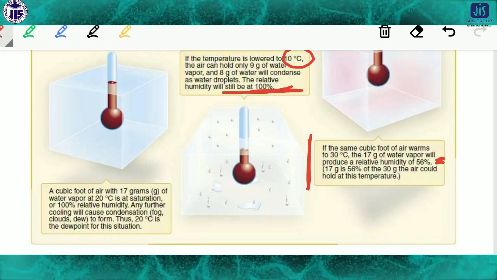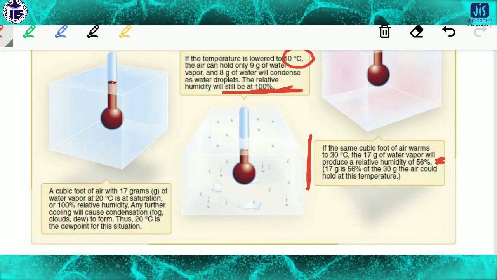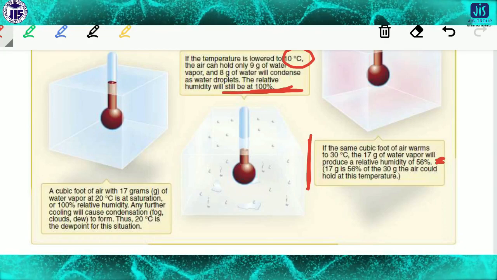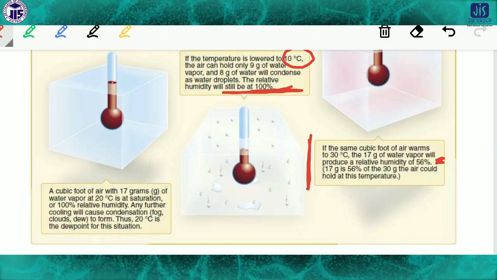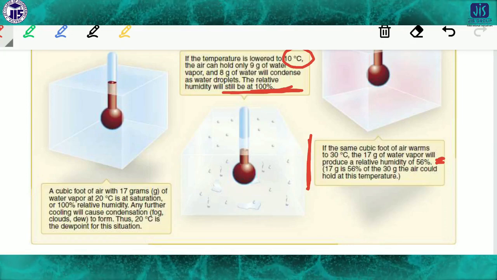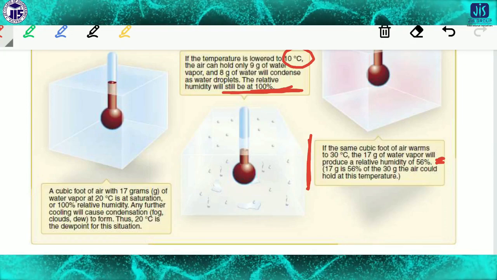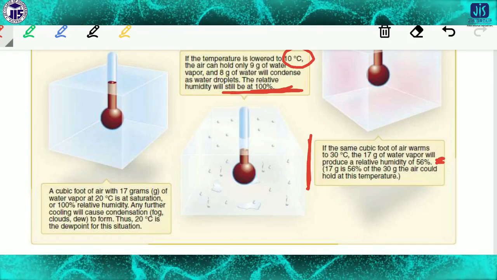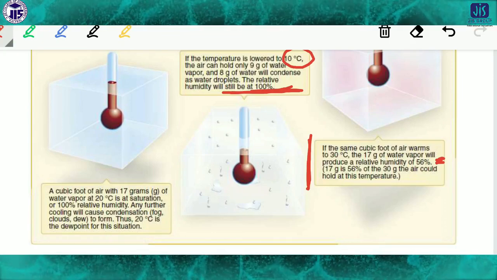So any further cooling will cause condensation. That's very simple. If air is saturated with moisture and you increase the temperature, then the air expands and its relative humidity will decrease.